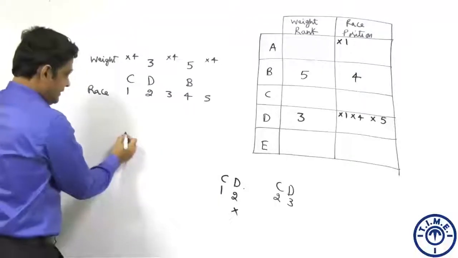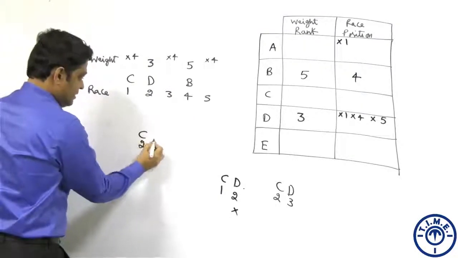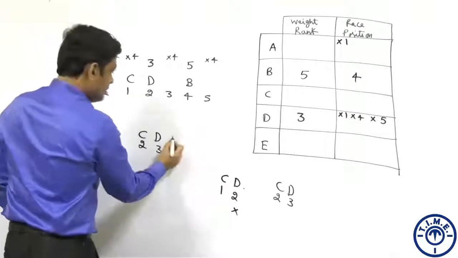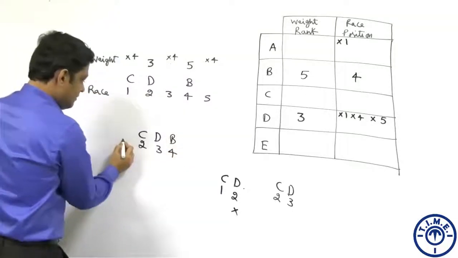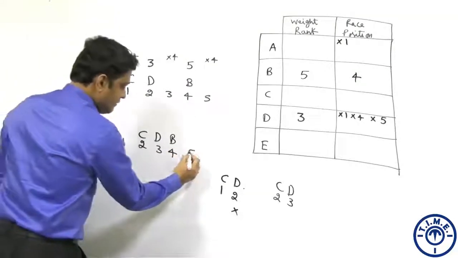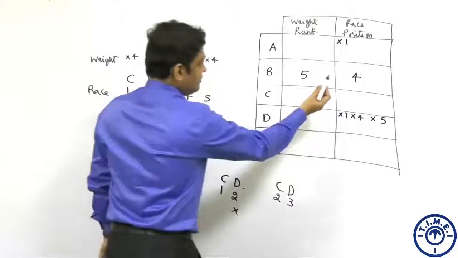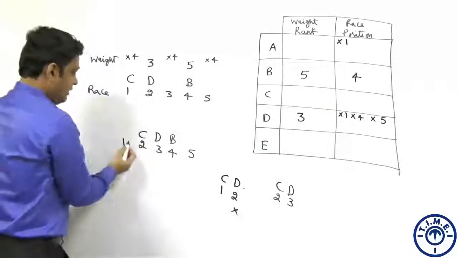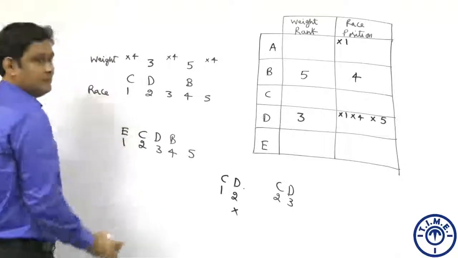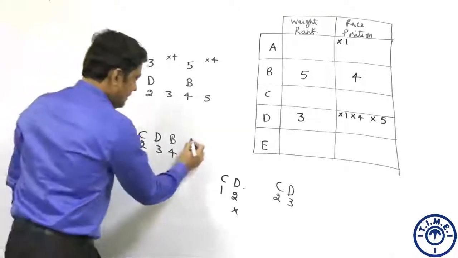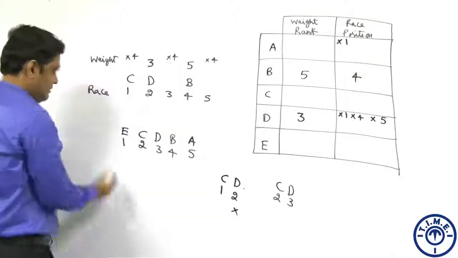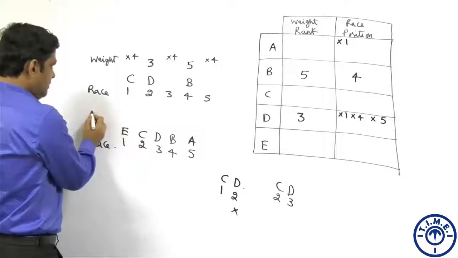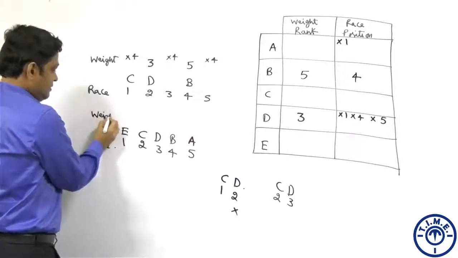Let's verify that. C has to come 2nd, D has to come 3rd, we know B has come 4th, and somebody will come 1st and somebody will come 5th. There is also one piece of information that A does not finish the race first. So that leaves us with only one choice. E must be the person who is finishing the race first and A has to be the last person in the race. So this is the race position. Now, let us work out the weight ranks for each of them.